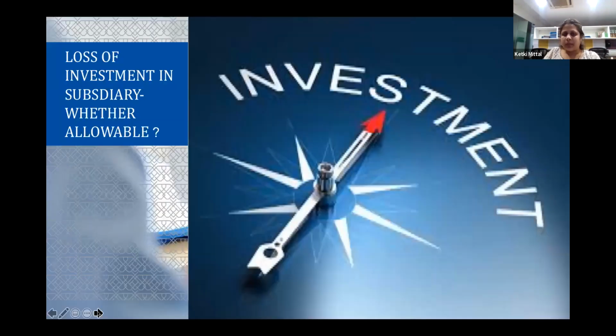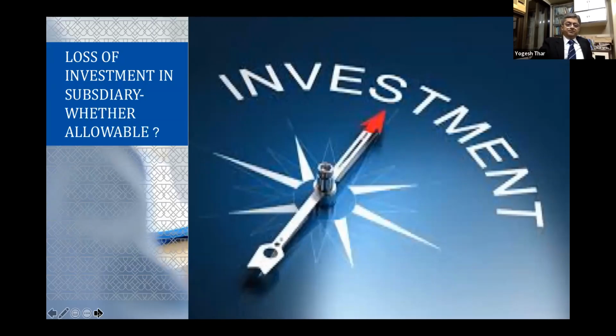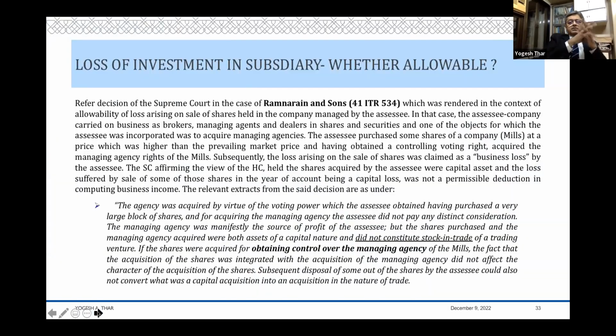All right. Or loss of investment in the subsidiary, whether allowed. Now, if a company has investment in a subsidiary, then there are two ways of looking at it. That I, as a company, am engaged in the business which I'm carrying on myself, or I'm carrying on the business through that subsidiary because I've invested in that subsidiary and it is doing some business.